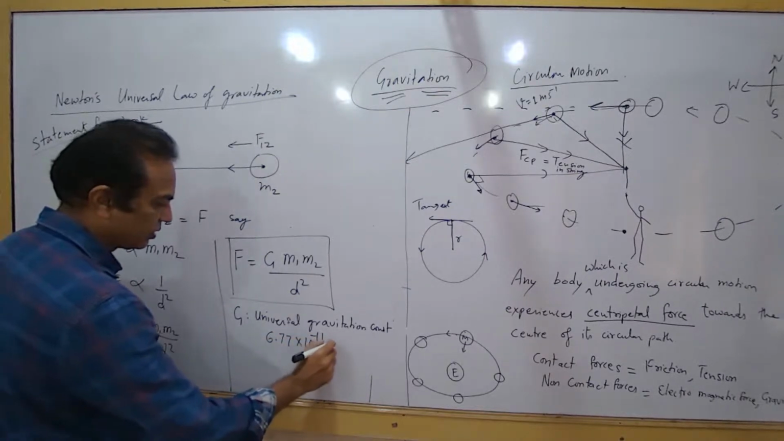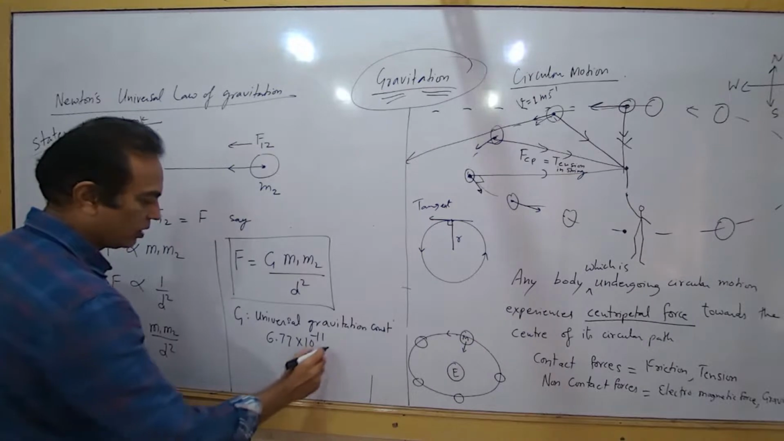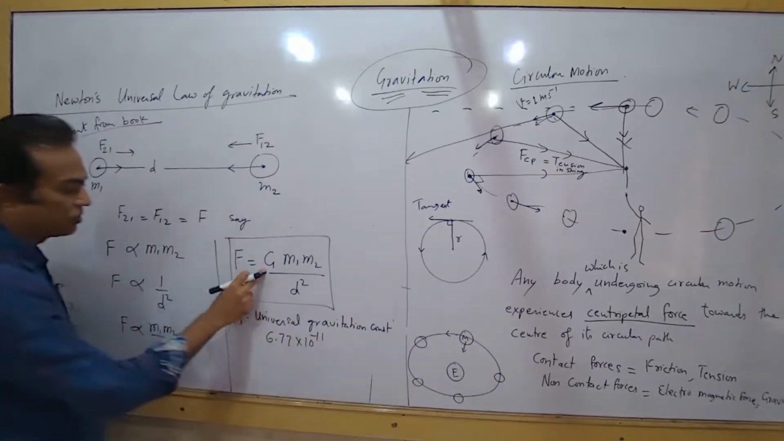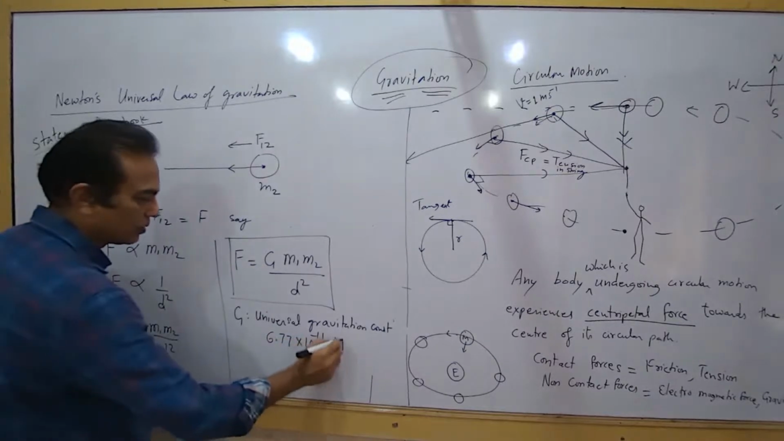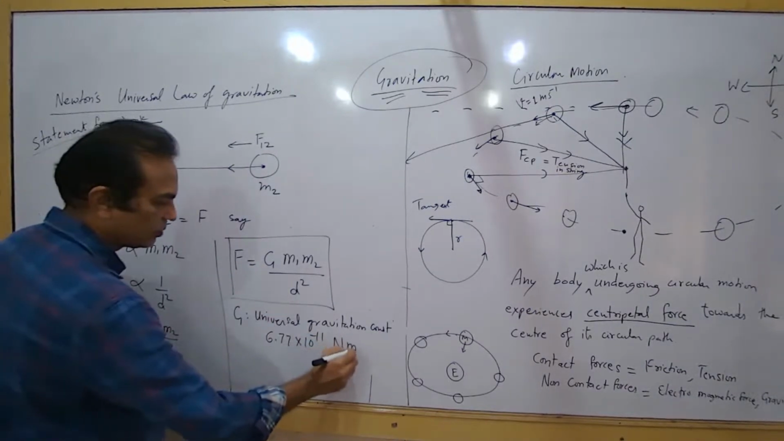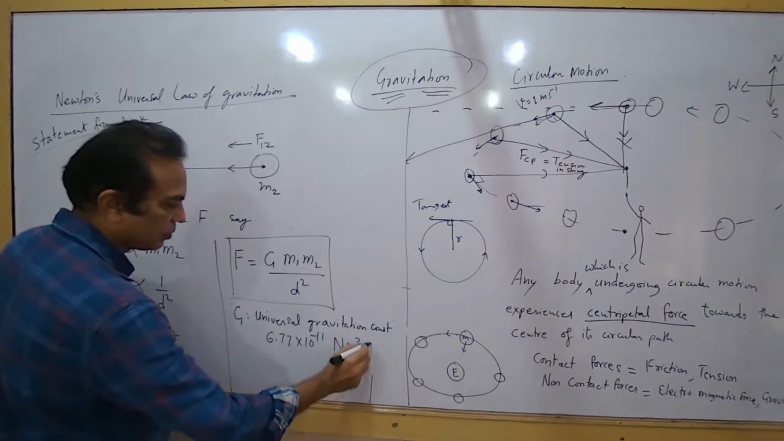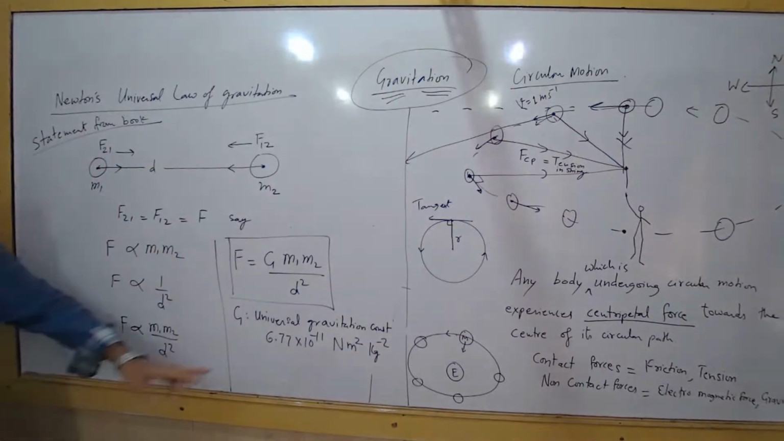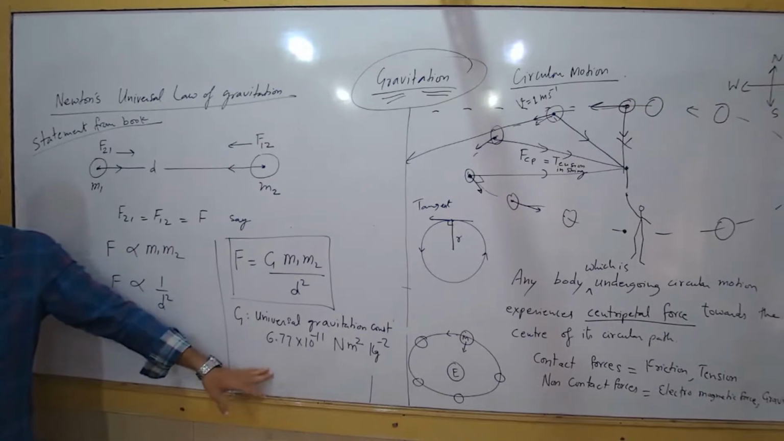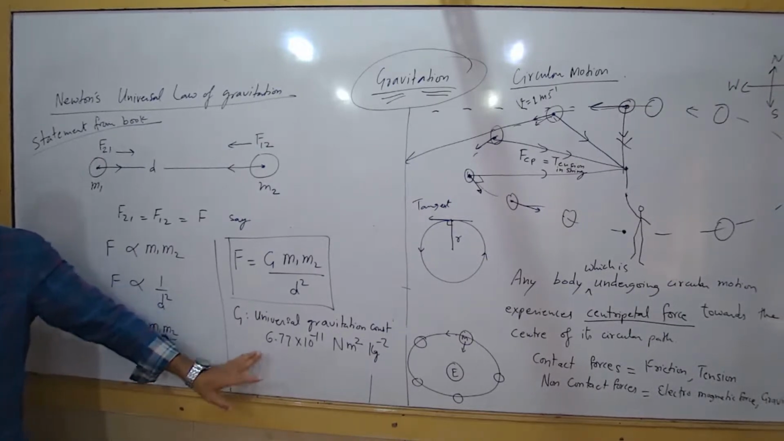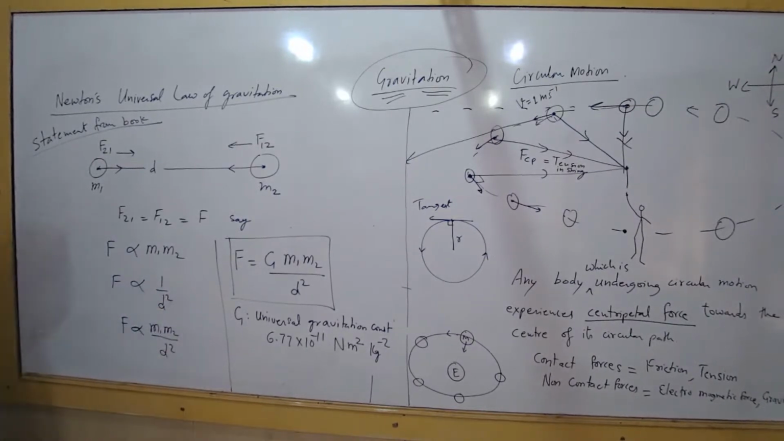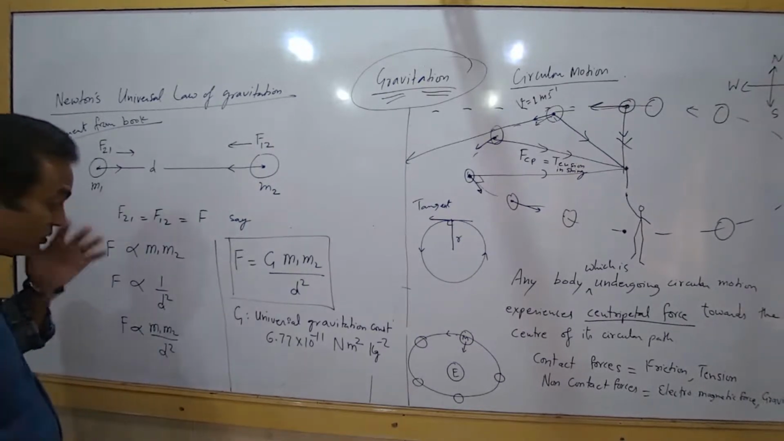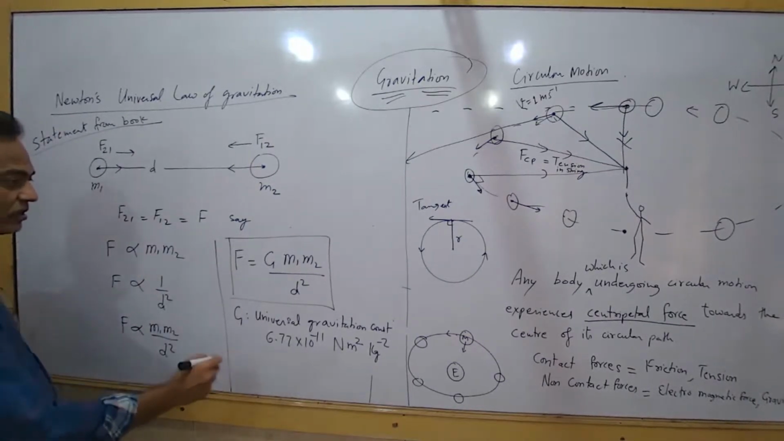Let me just check. 6.7 into 10 raised to minus 11. Yes. The force is in Newton, the distance is in meter, so the unit is Newton meter square per kg square. 6.77, or if it is only one decimal point, 6.7. You'll remember this later on. Just by using it repeatedly, you'll be able to memorize it. That's it.